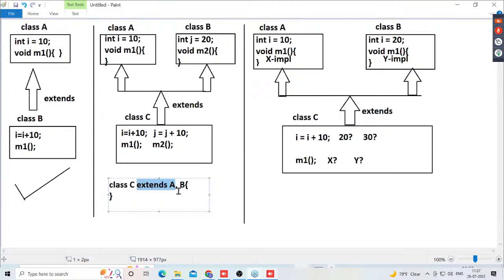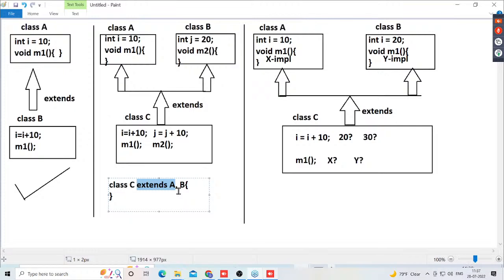Multi-level, that is possible. Multi-level is possible. Hierarchical is possible, but hybrid is not possible. Hybrid includes multiple. Hybrid is a combination of single and multiple, so hybrid is not possible. Multi-level is possible. Hierarchical is possible. In Java, overall there are 5 inheritances. Out of these 5, 3 are possible and 2 are not possible. What 3 are possible? Single inheritance, multi-level inheritance, and hierarchical inheritance are possible. Multiple inheritance and hybrid inheritance are not possible because of this confusion state.